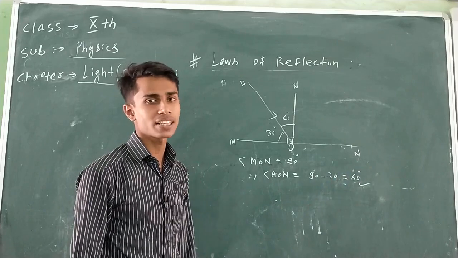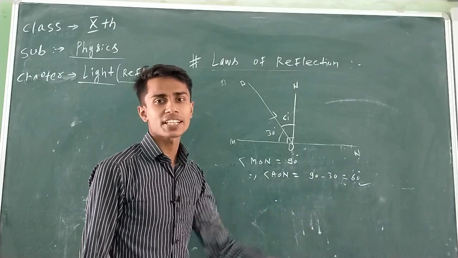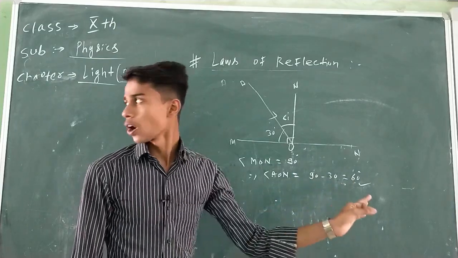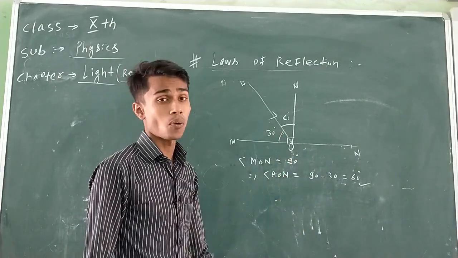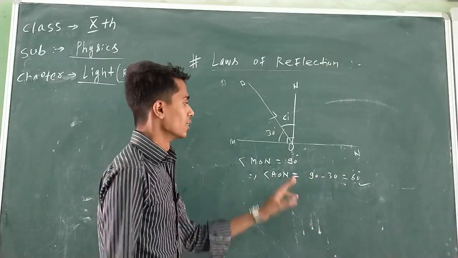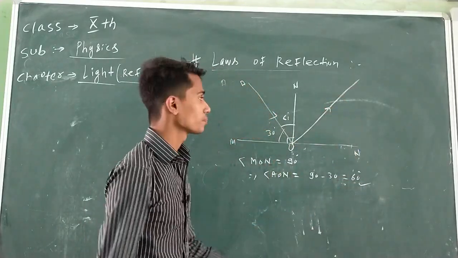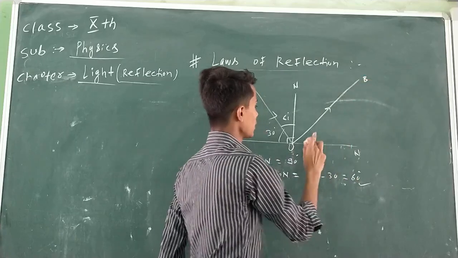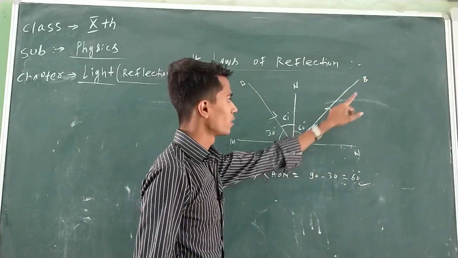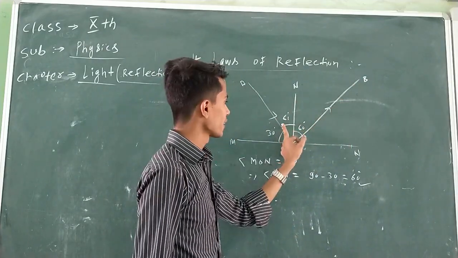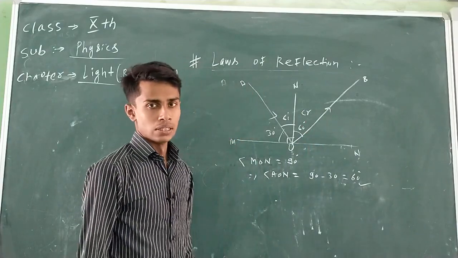In this same question, if it is said, you have to trace the path of the reflected ray, how could you trace it? You can. Now since the angle of incidence is 60 degrees, as per the second law of reflection, the angle of reflection will also be equal to the angle of incidence. You have to draw a ray OB such that OB makes 60 degrees with the normal. Angle BON will be the angle of reflection, such that angle I is equal to angle R, which is equal to 60 degrees. Any problem?